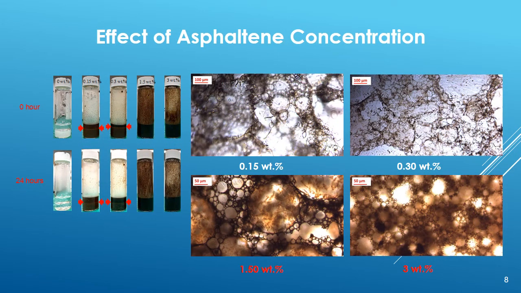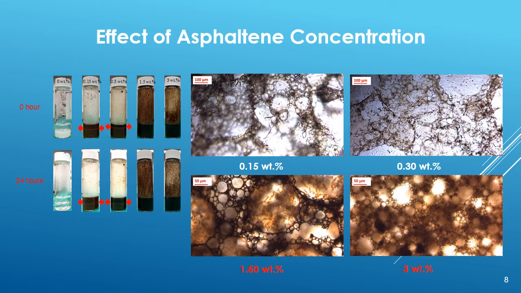The formed emulsion was stable without phase separation 24 hours after emulsion preparation, when asphaltene was above 1.5 weight percentage, while the complete phase separation happened when no asphaltene was added. When the asphaltene was below 1.5 weight percentage, some limited phase separation was observed as indicated by the red arrows.